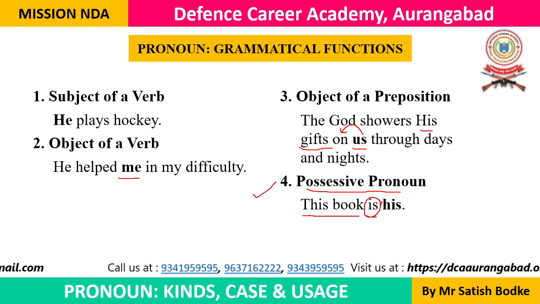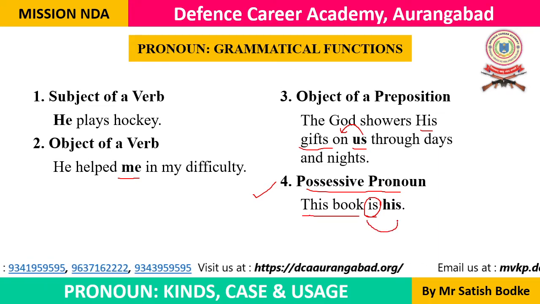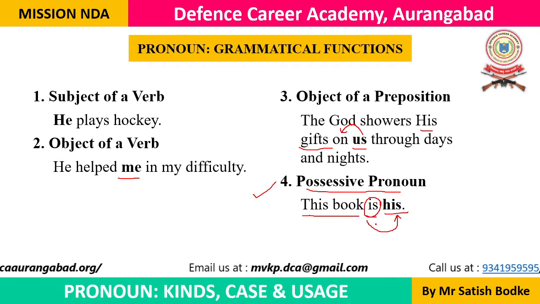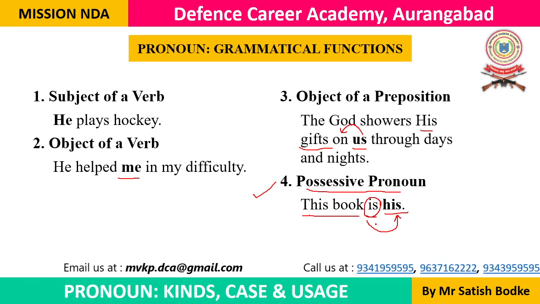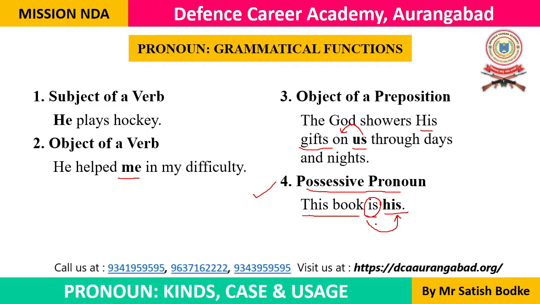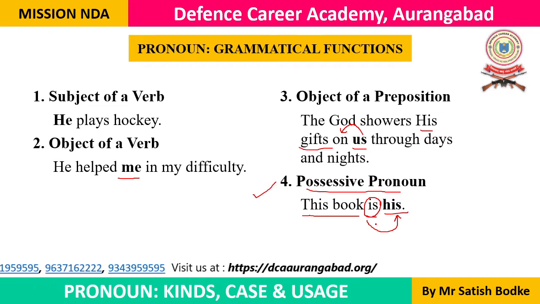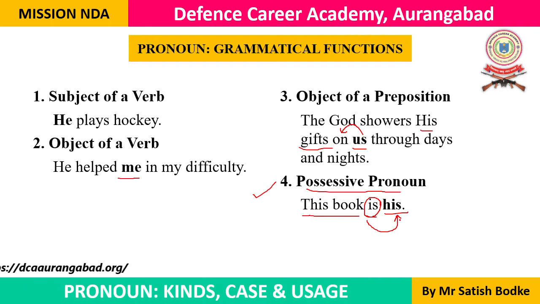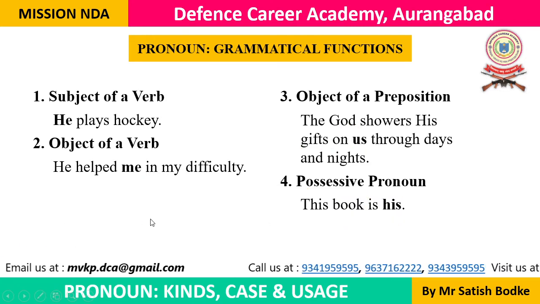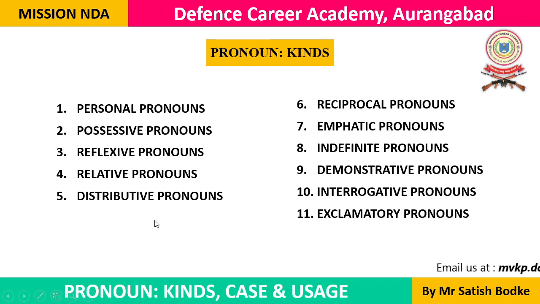Whenever a noun or pronoun is used after a form of be, it is considered a complement. So here the pronoun his is a possessive pronoun and it is used as the complement of the verb is. So these are the various grammatical functions of a pronoun, and now we are going to look at the kinds of pronoun.